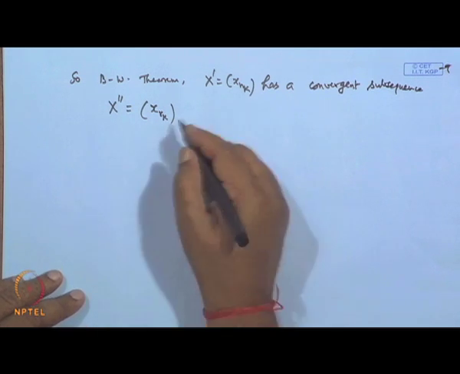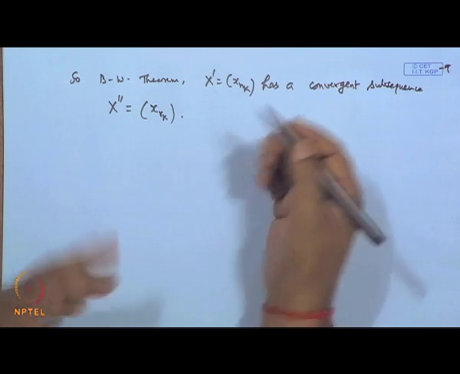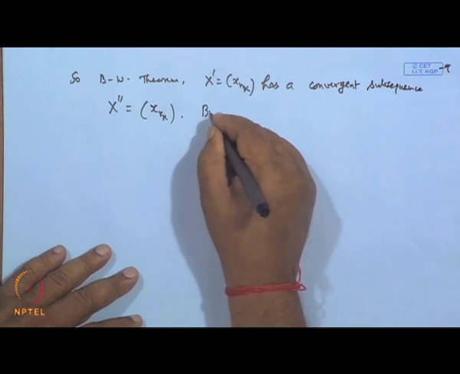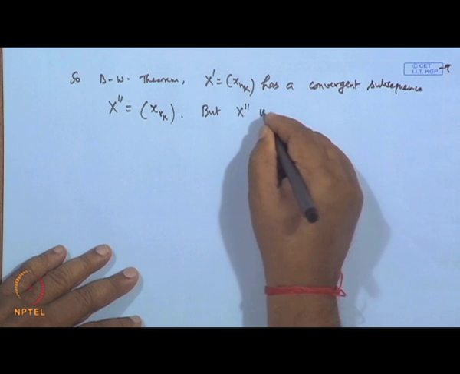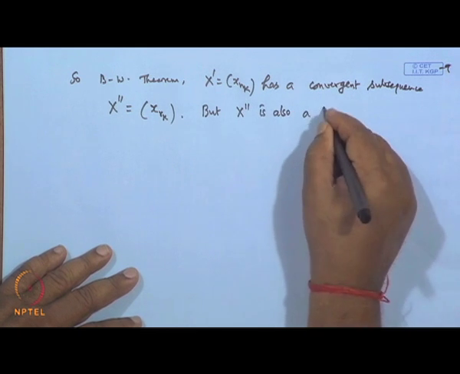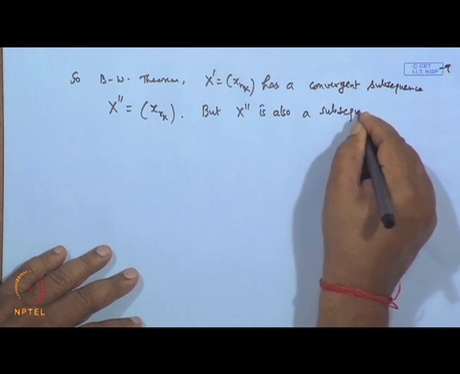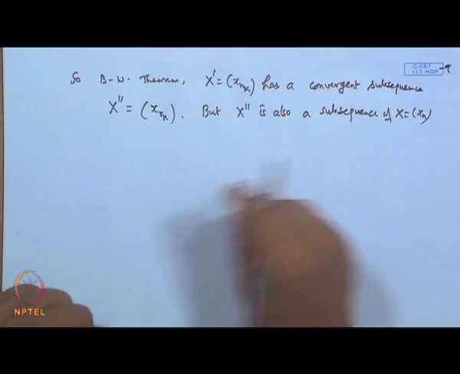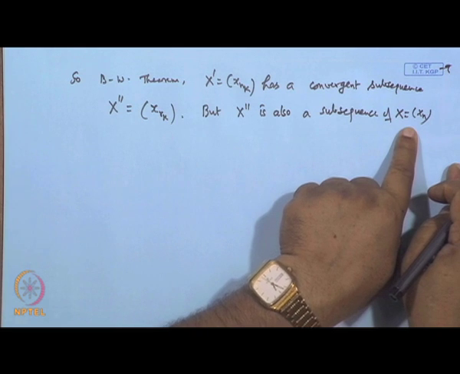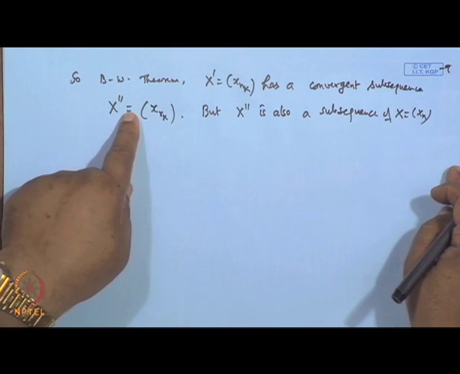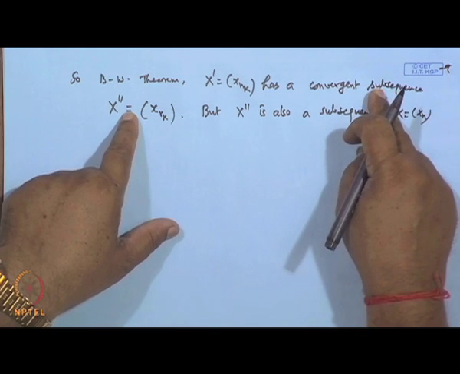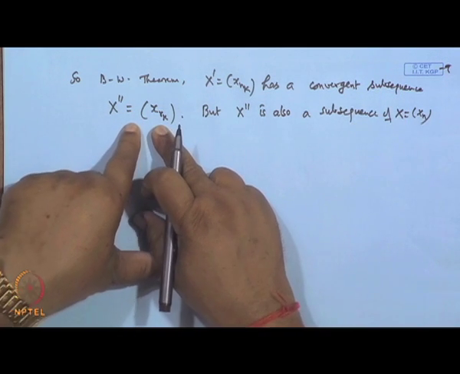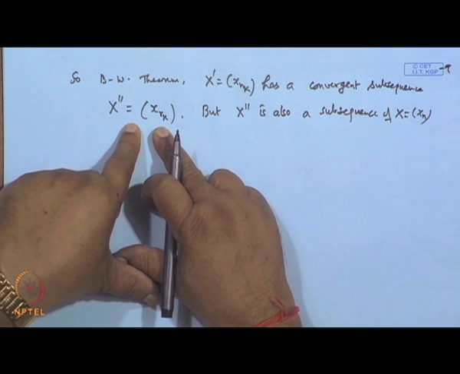But this x double dash has elements that are elements of x, so x double dash is also a subsequence of x, and this subsequence is convergent. So, what do we get?